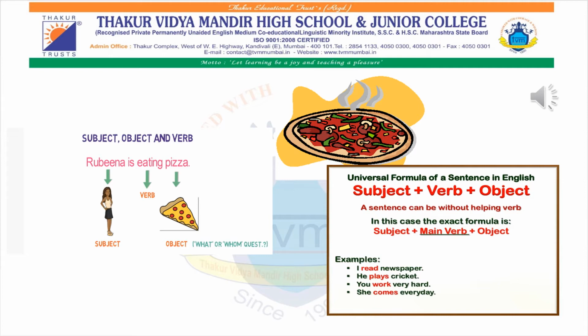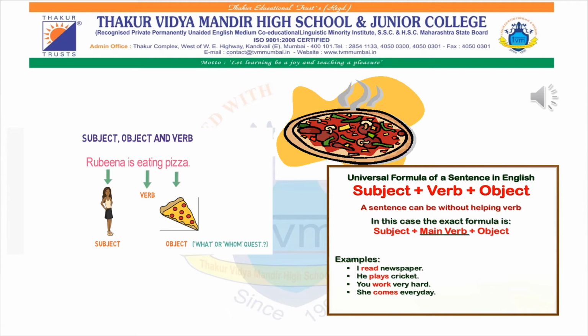For example, Rubina is eating pizza. Now Rubina is the name of a person and therefore Rubina is the subject. Eating over here is a verb because it is showing some kind of action. And if we ask the question, what is Rubina eating? It will automatically give us the answer, pizza. So if you are given this particular sentence and they tell you to identify the object, you can ask the question what or whom and automatically you will get the answer, the object.